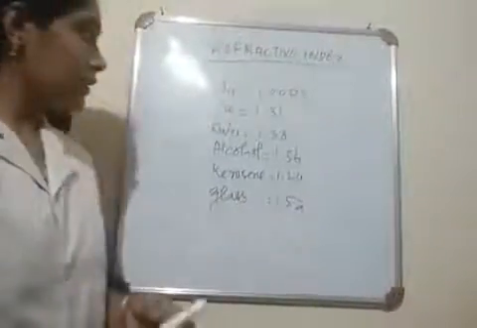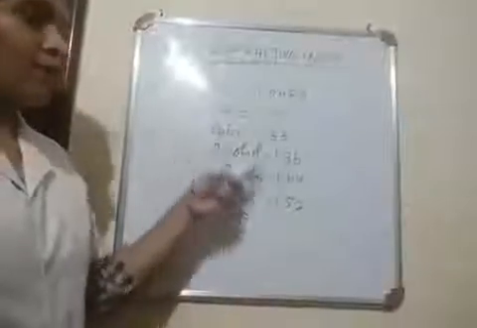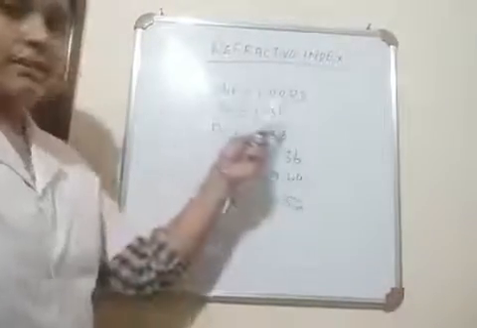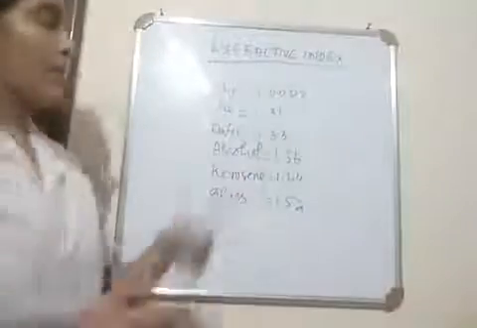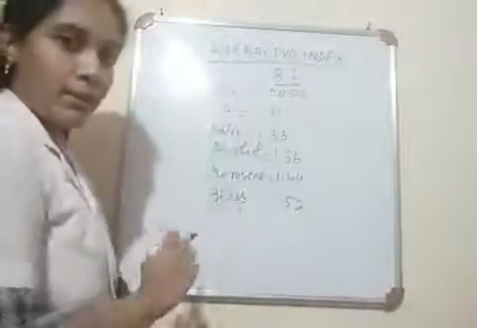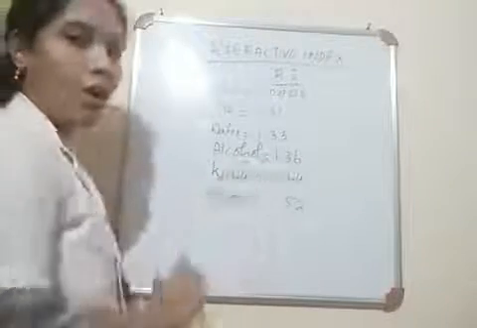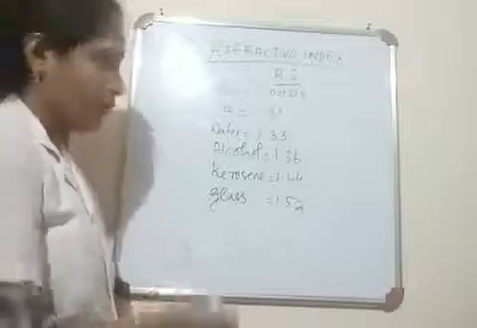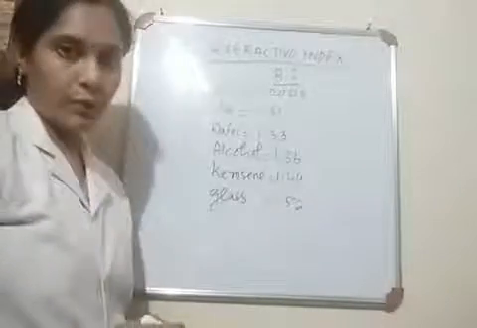Children, look at the board. Here, I have written the refractive index values of different media. For air, the refractive index value is 1.0003. For ice, the value is 1.31. For water, it is 1.33. For alcohol, it is 1.36. For kerosene, it is 1.44. For glass, it is 1.52.